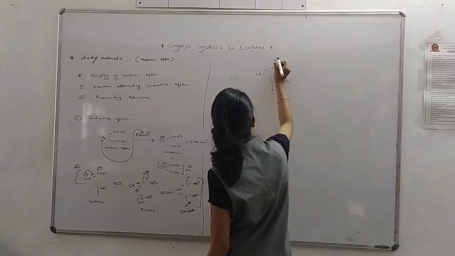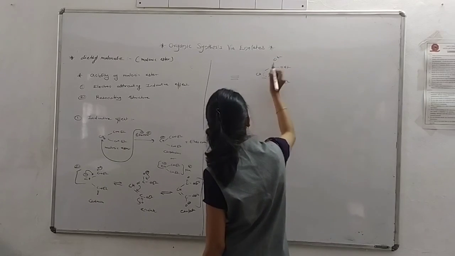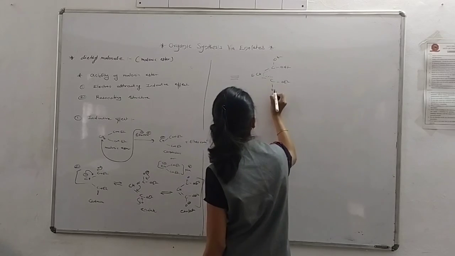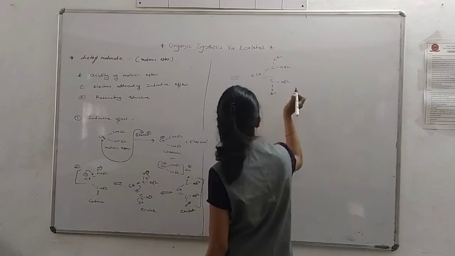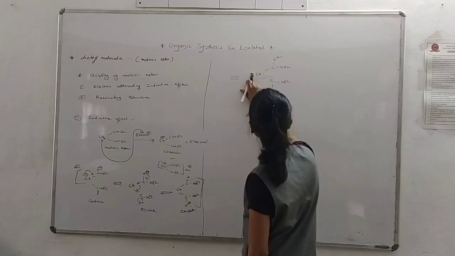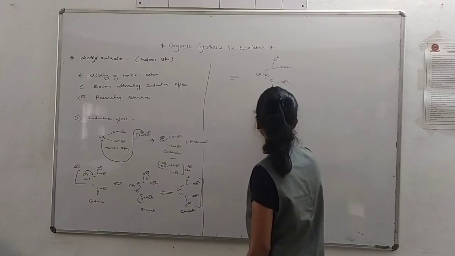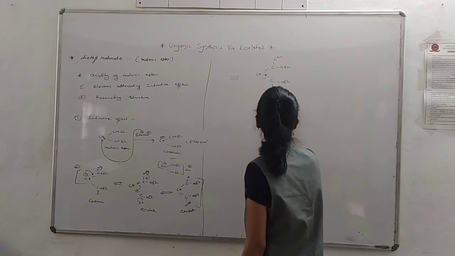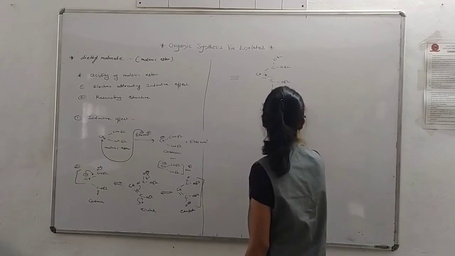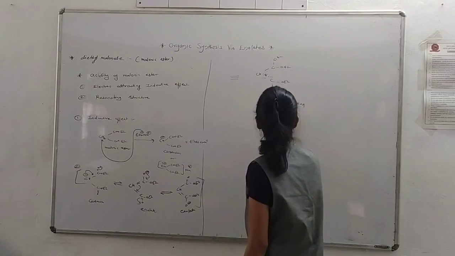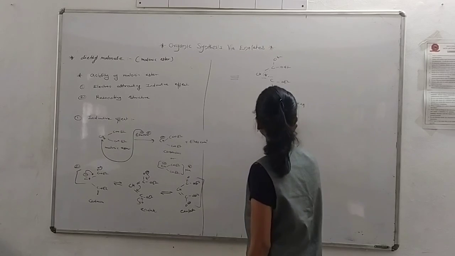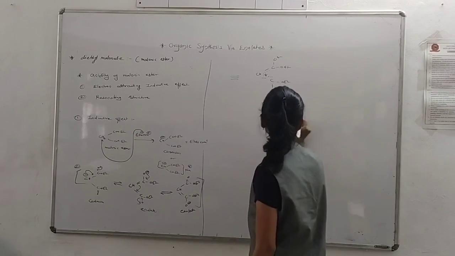So I have written here delta minus charge on the carbon atom. It is a hybrid resonating structure of malonic ester.